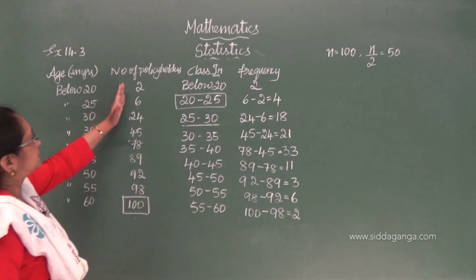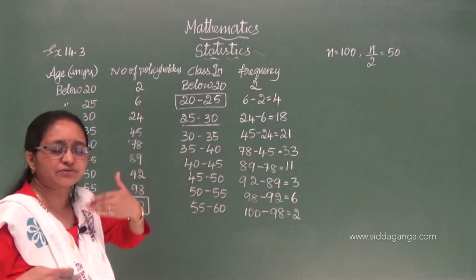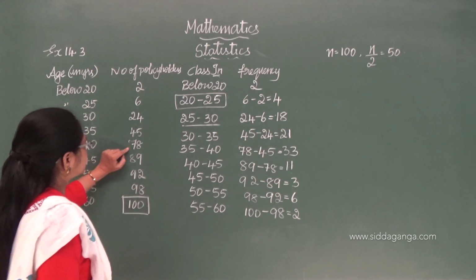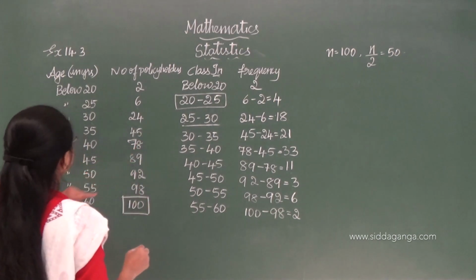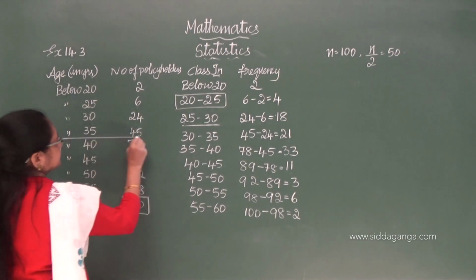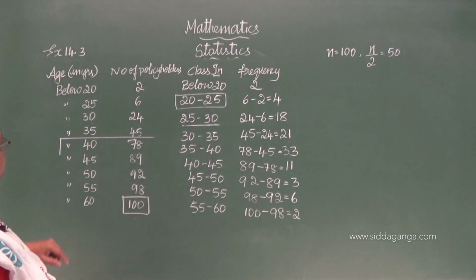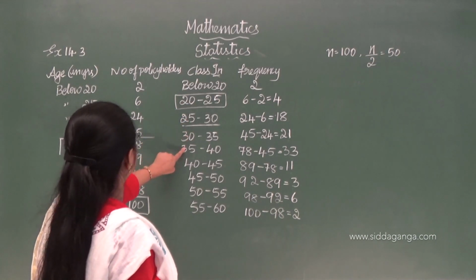You have to check here in the cumulative frequency, not in the frequency. So you just try to recall in the previous sum what we did, cumulative frequency. So here 50, greater than that is 78.